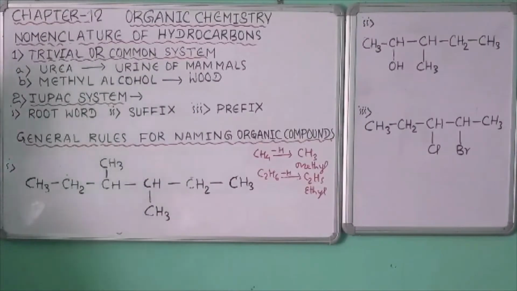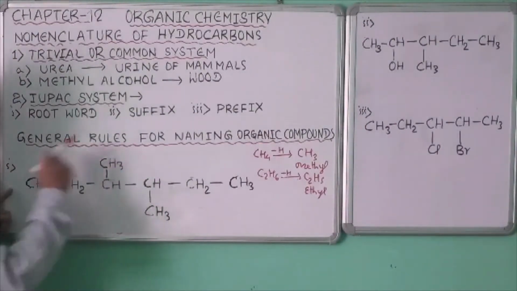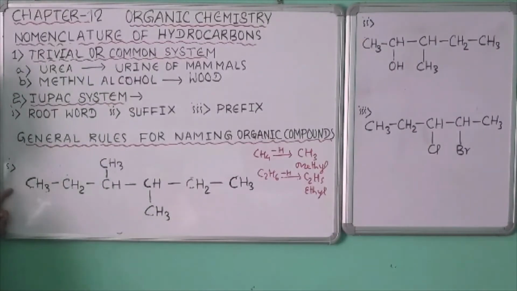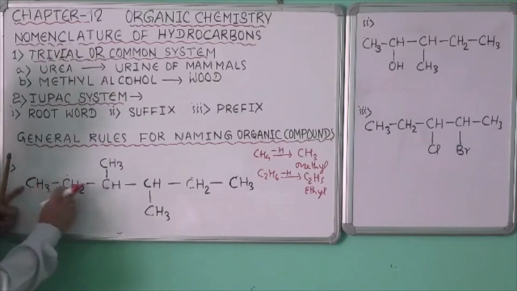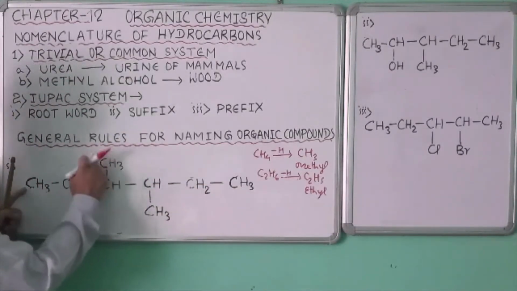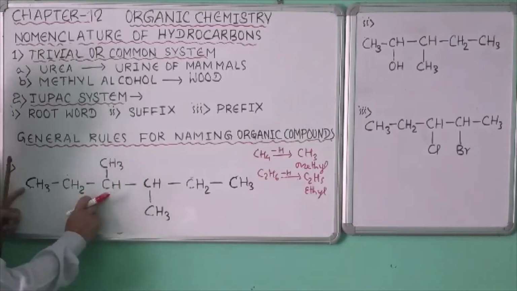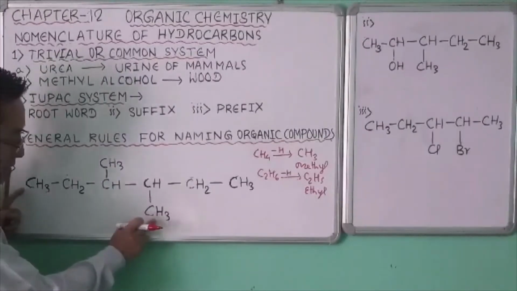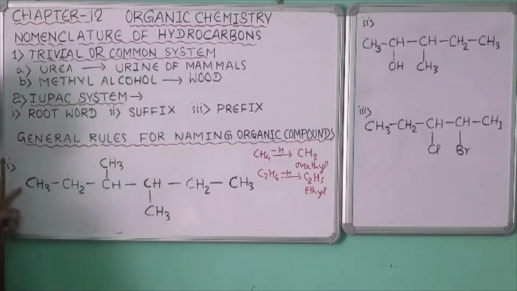Now next, we will number the carbon atoms in such a way that the substituents get the smallest possible numbers. If you number the carbon atoms from the left hand side, 1, 2, 3, 4, 5, 6, one methyl is joined to the third carbon atom and the other is joined to the fourth carbon atom.